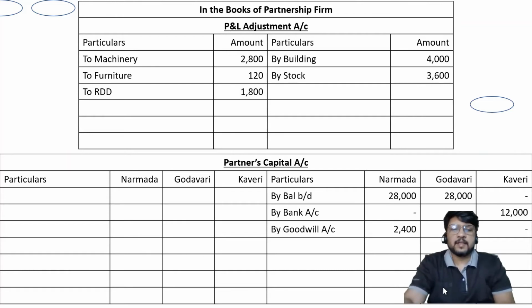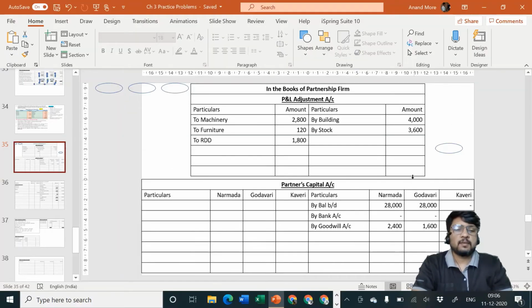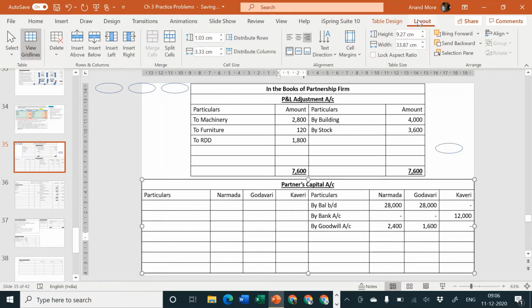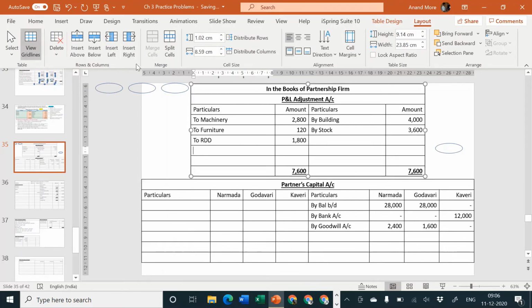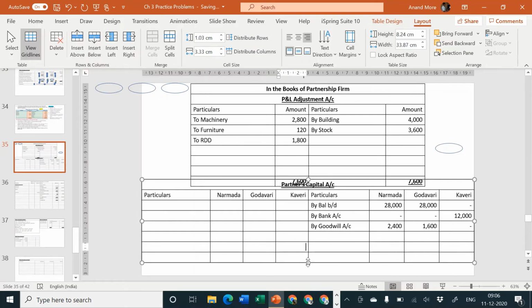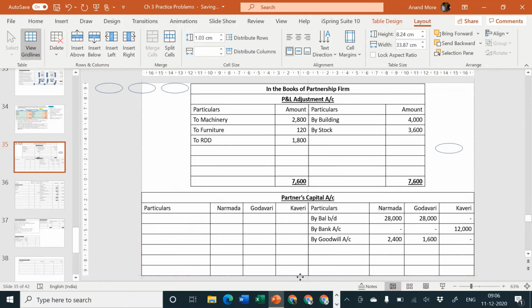Okay, so let us take the total. 4,000 plus 3,600 is equal to 7,600. I think credit side is heavy. We'll have to find out the balancing figure here. I think I'll require one more extra line. Let me reduce a line from partners capital account so that I'll get sufficient lines for P&L adjustment account. Just a moment. Yes. And this partners capital account I'll shift it downwards.